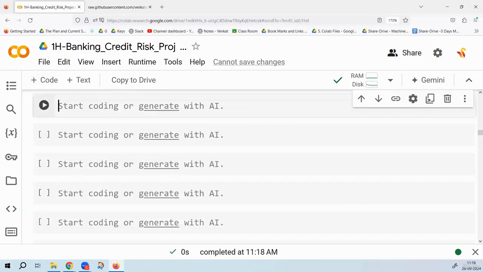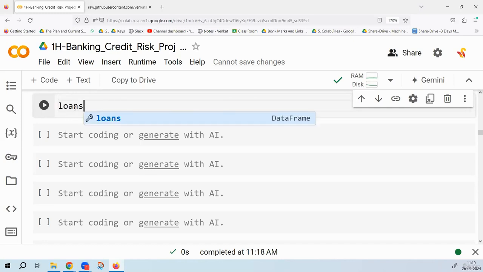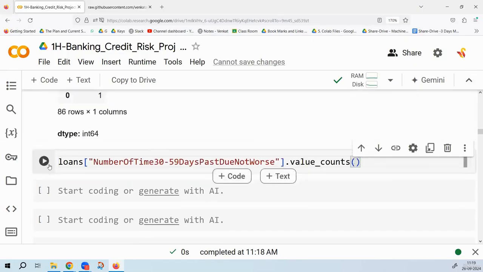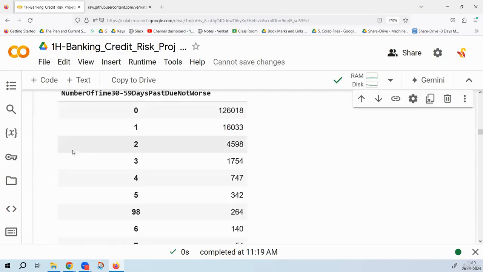Then next variable is number of times 30 to 59 days past due, but not worse. That is also known as 1 month late. This is 2 years data. In 2 years, how many customers have paid 1 month late? Within 24 bills, how many times does it happen that you paid a bill 1 month late? So we will say loans data, number of times 30 to 59 days past due, but not worse, value underscore counts. So this is 24 months data.